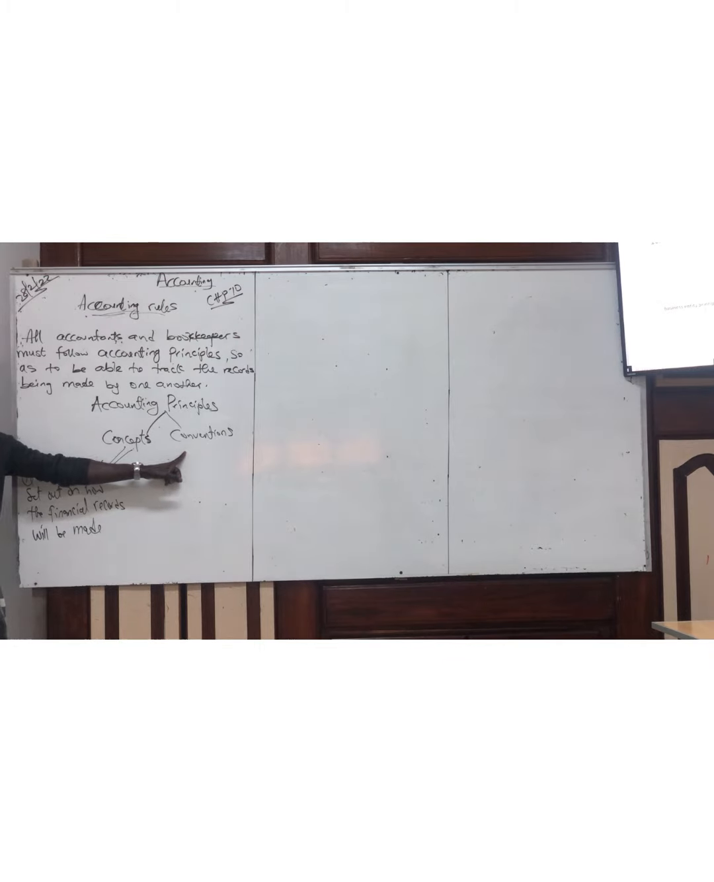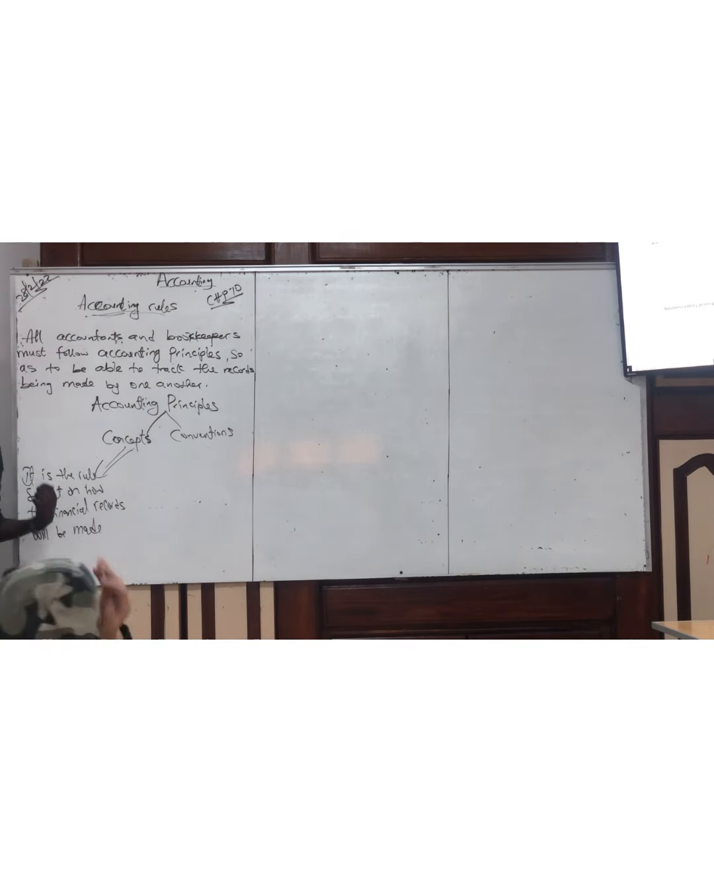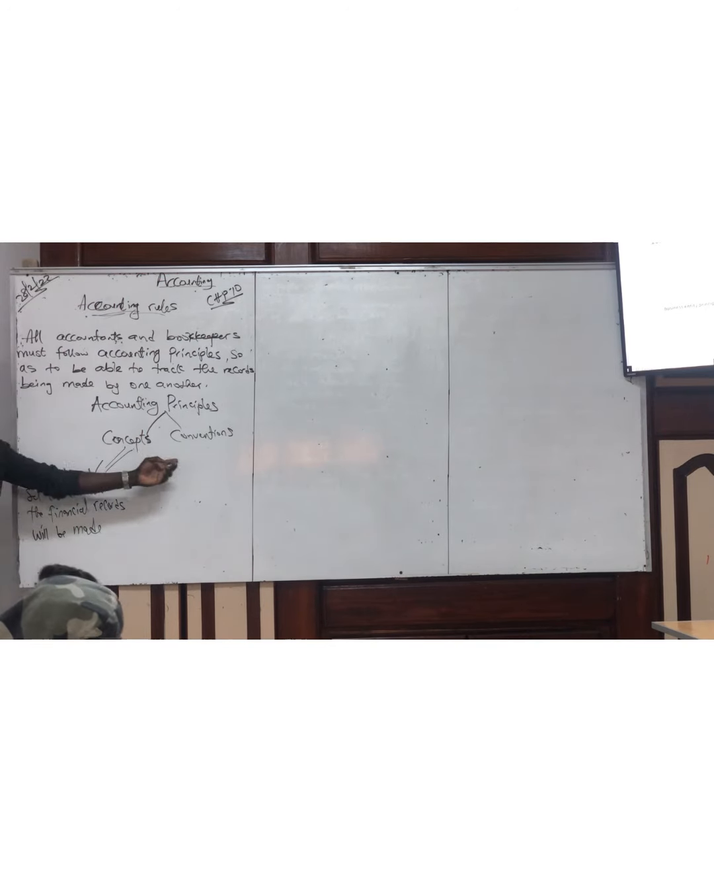You are set to apply these rules. You are set to apply these principles, the guidelines. Is it clear? So being able to accept the guidelines stated by the rules and regulations that you have to follow as an accountant is what we call convention. Is it clear?